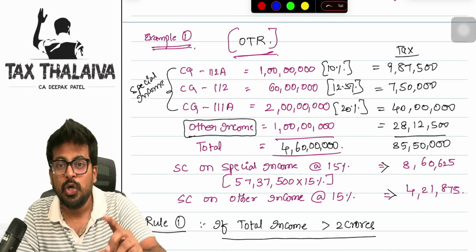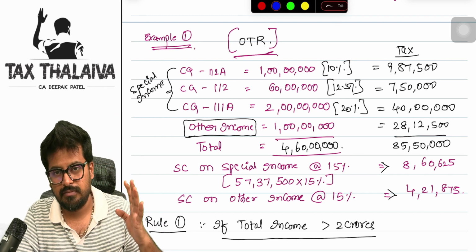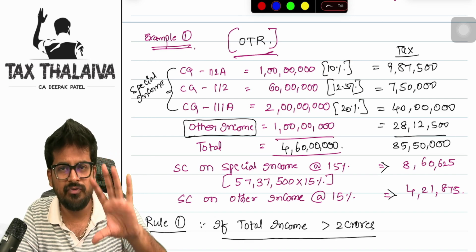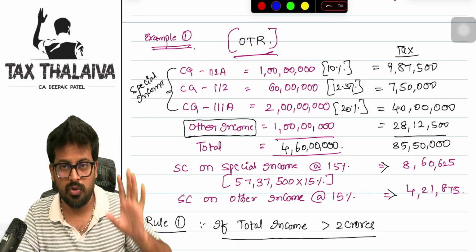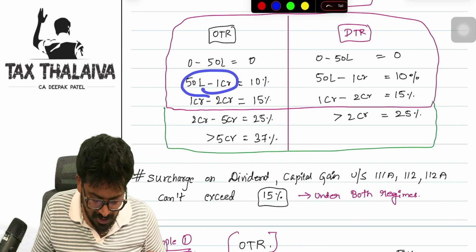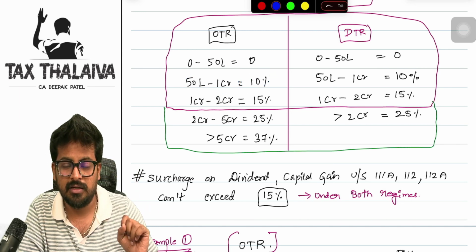On other income, you have to apply a minimum of 15% surcharge. Sir, minimum 15% we are not getting. Very simple, boss. Let's say, for example, your other income is 1 crore. If your other income is 1 crore, you may be thinking that, okay, boss, I will apply 10% surcharge on that other income. No, you will not apply like that.